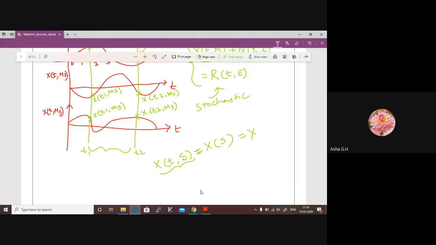In further discussion, I may directly write this random process as x of t. It is understood that x of t is equal to x of t comma sample space. The meaning of writing x of t and x of t comma its sample space is the same. Both are same.